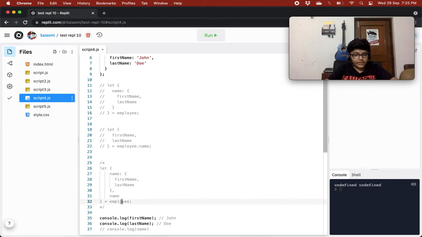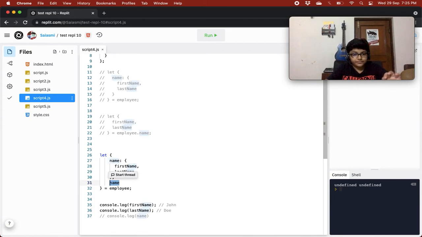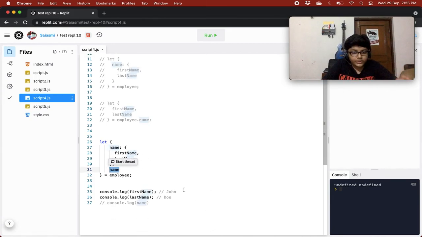Then finally we have this example, in which we have let name, this part is standard that was above, then we are giving comma name. So what is happening over here? It is destructuring name also, the name object.